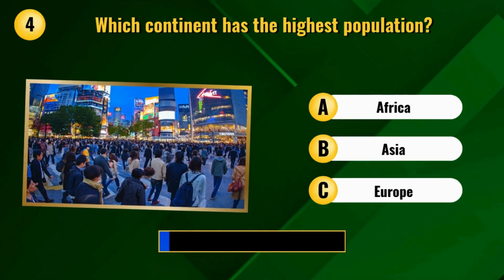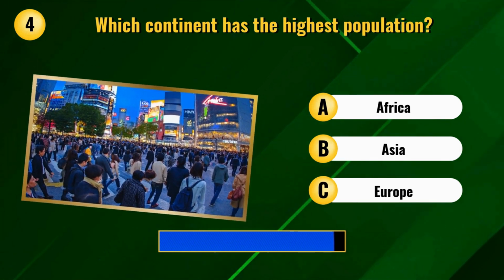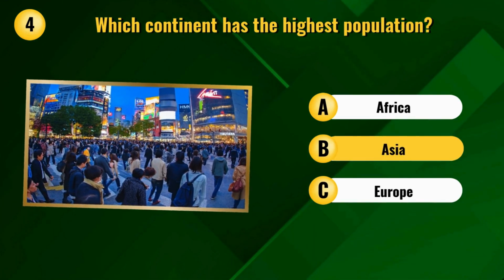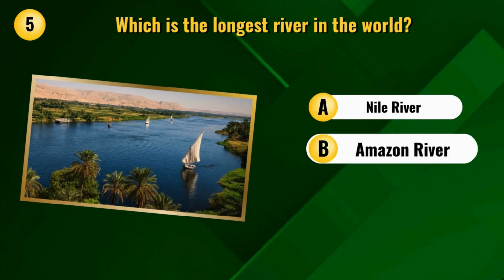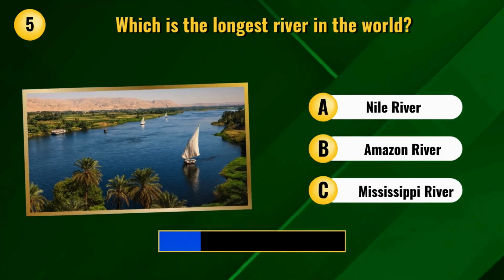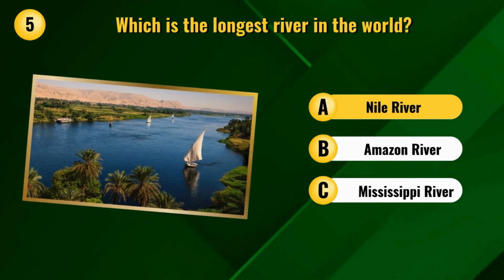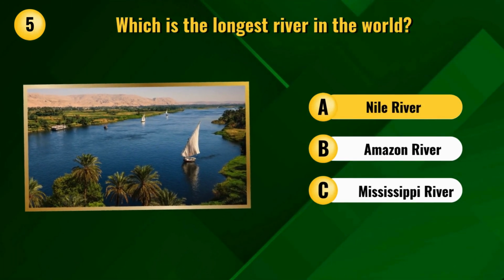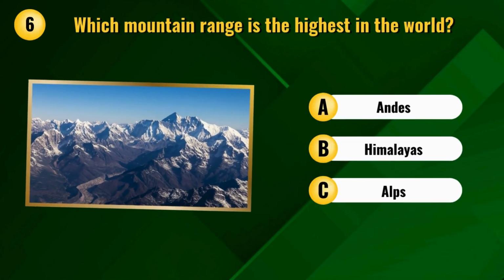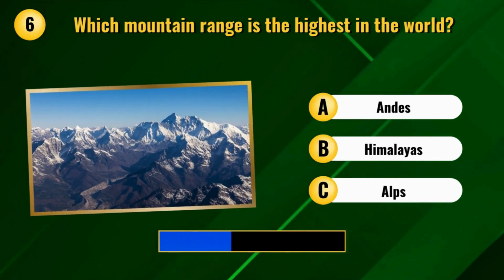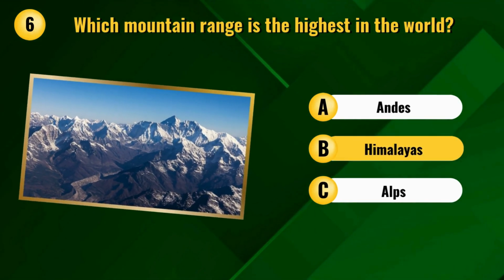Which continent has the highest population? Asia. Which is the longest river in the world? Nile River. Which mountain range is the highest in the world? Himalayas.